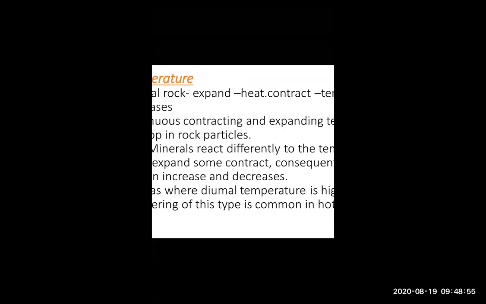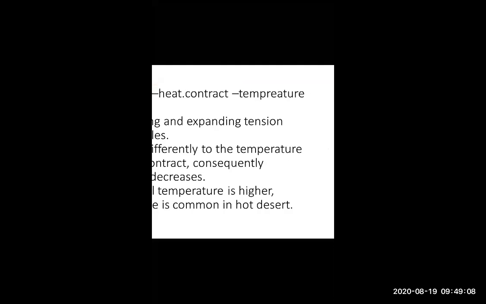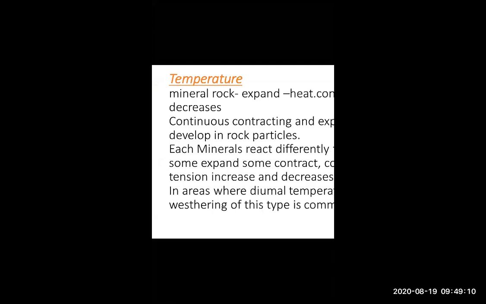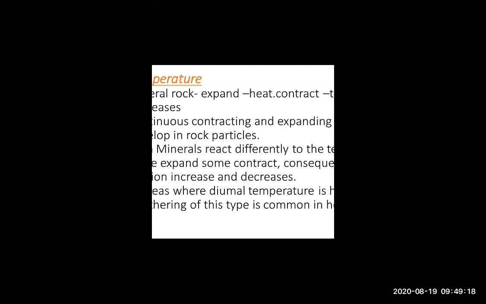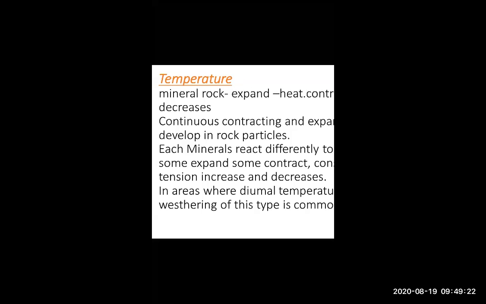Then it will melt. So each mineral reacts differently to temperature, and because of this some expand and some contract. Consequently, tension increases and decreases. So as per the mineral, sometimes tension increases and sometimes it decreases. So in areas where the temperature is higher, weathering of this type is common.